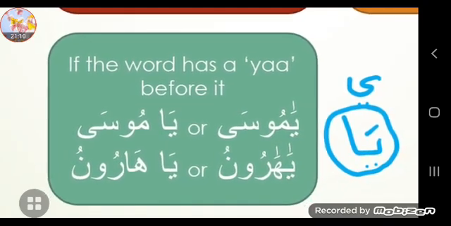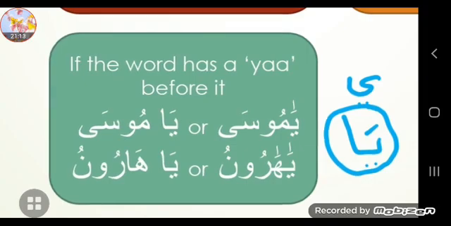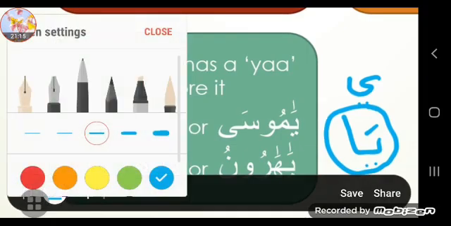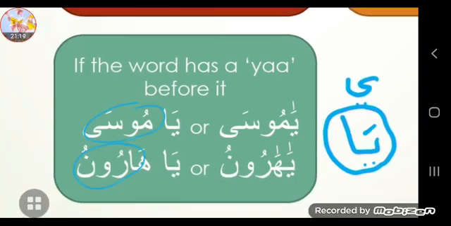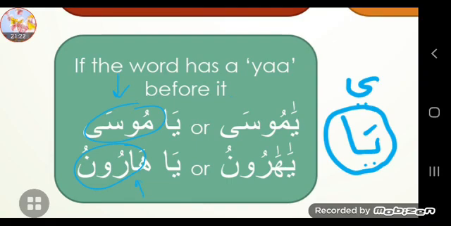So if you say, for example, ya Musa, oh Musa, right? And then you have ya Harun, oh Harun. How do you know Musa and Harun are isms? Because you have this ya before it, particle of calling. And we also say it when we make dua. We say ya Allahu, right? Oh Allah. So Allah subhanahu wa ta'ala's name is an ism because we have ya before it. So any word that has ya before it, this is an ism. This is the third sign.